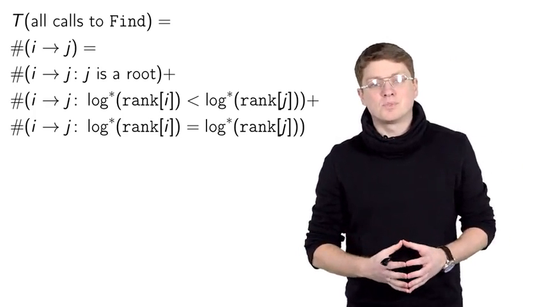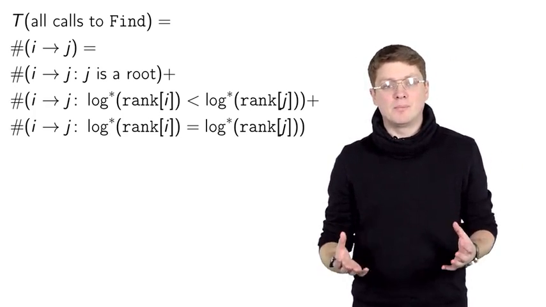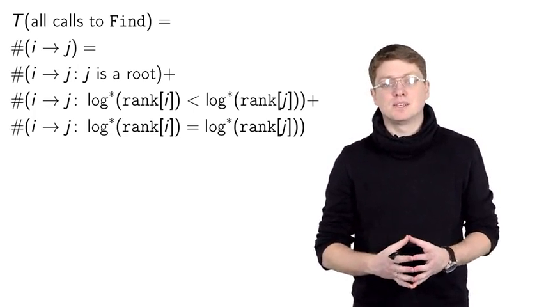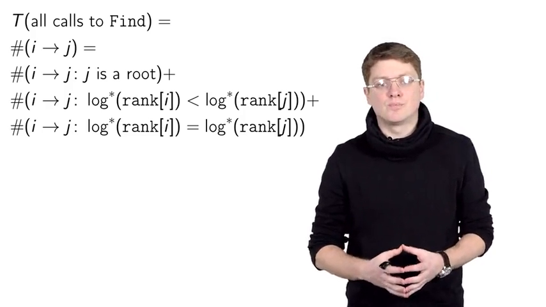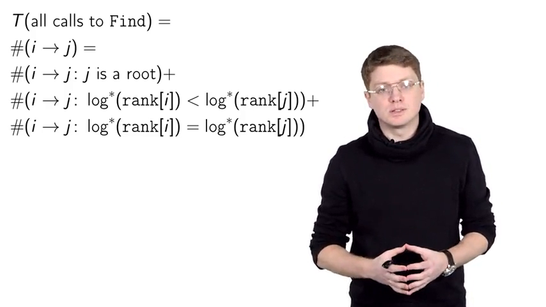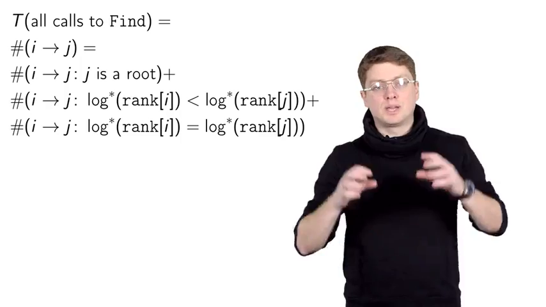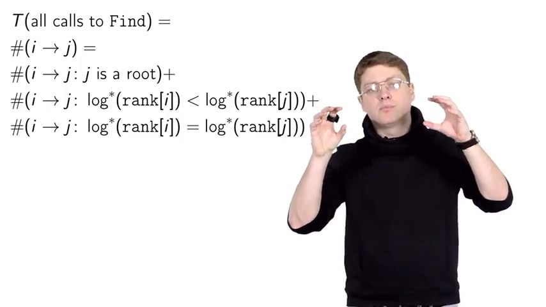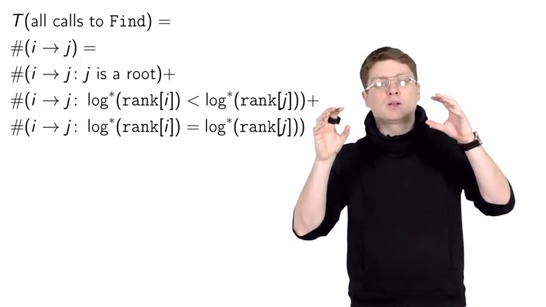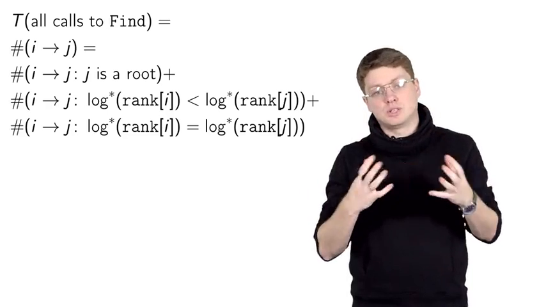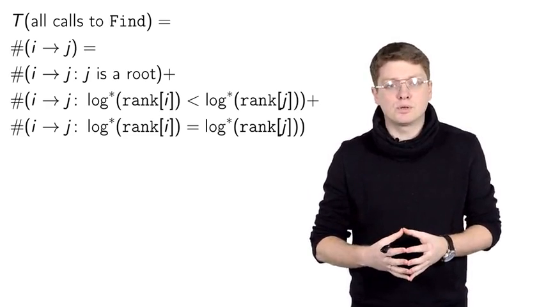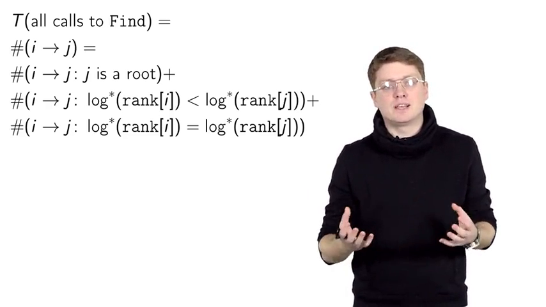We now start to estimate the running time of M operations. First of all, note that the union operation boils down to two calls to find operation and also to some constant time operations. Namely, when we have two roots that were found by two calls to the find operation, we need to hang one of them below the other one, which is a constant time operation. We just need to change one parent value. And also, possibly, we need to change the rank value.